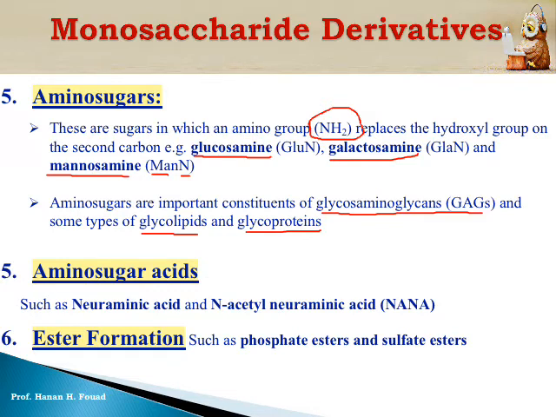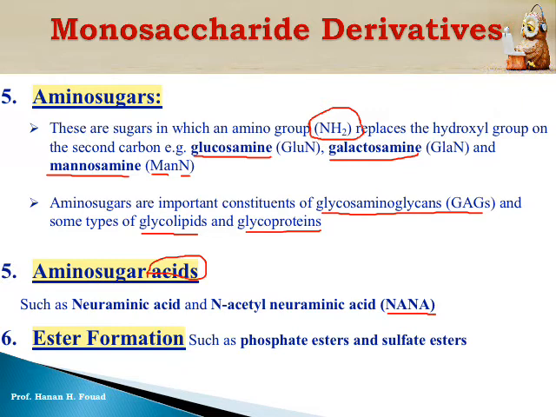Amino sugar acid: there is an extra acid added to an amino sugar. You need only to know the name of this amino sugar acid. This is not an amino sugar alone. This is an amino sugar with an added organic acid. The example is NANA. You have to know the abbreviation because the abbreviation comes in the exam.